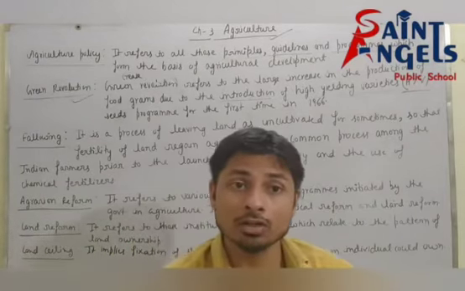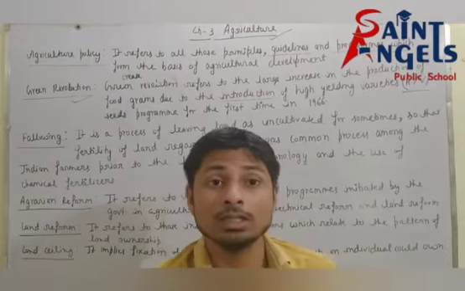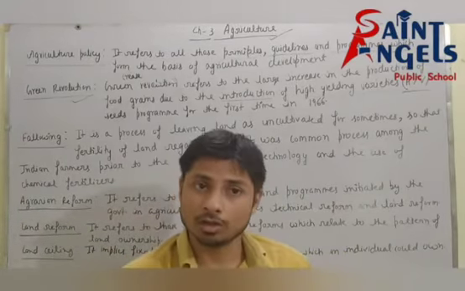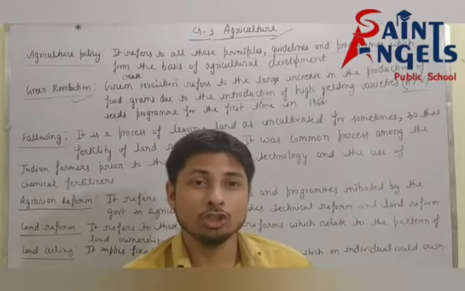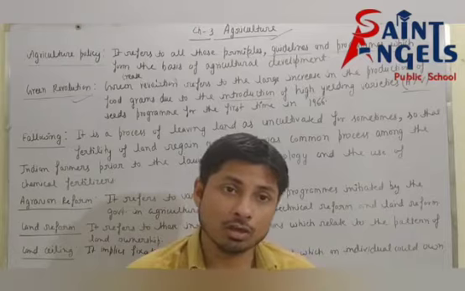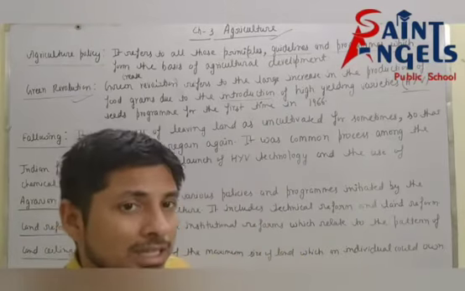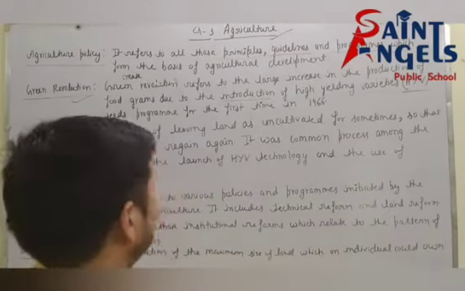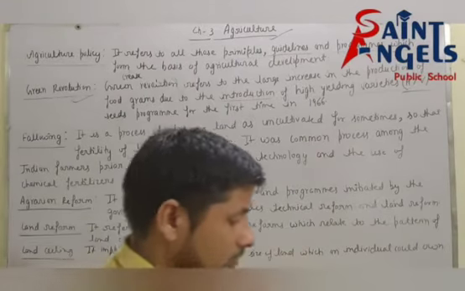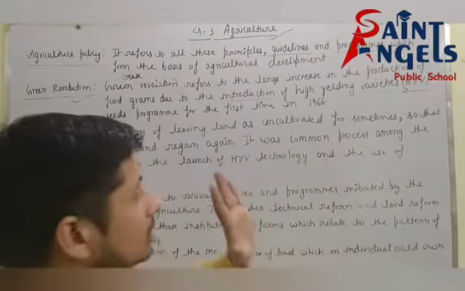Green revolution refers to the large increase in the production of food grains due to the use, or you can say the introduction, of high yielding variety seeds. HYV seeds program was introduced for the first time in 1966. So I hope all of you have understood what green revolution means. Green revolution refers to the large increase in the production of food grains due to the introduction of HYV seeds for the first time in 1966. I hope this definition is also clear.